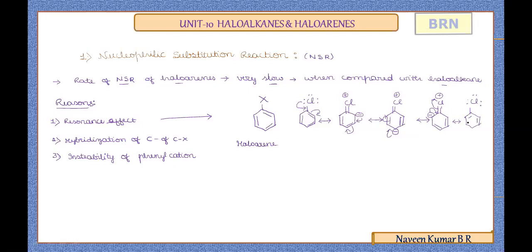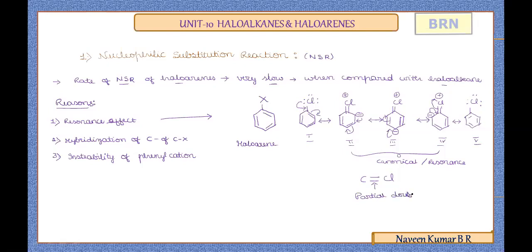Now the difference between the first and the last structure here is that the position of the double bond is interchanged. Now the intermediate structures, the second, the third, and the fourth structure, in all these three intermediate canonical or resonance structures, what you can observe is that between the C-Cl bond, there is a double bond seen. So this C-Cl is acquiring a partial double bond character.